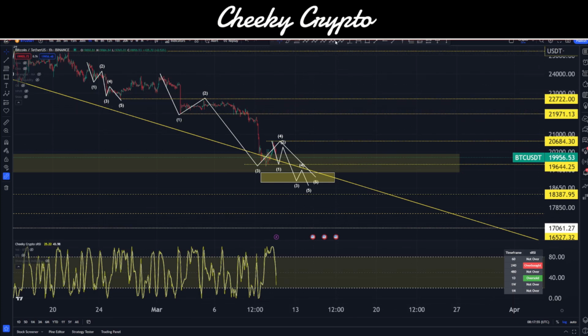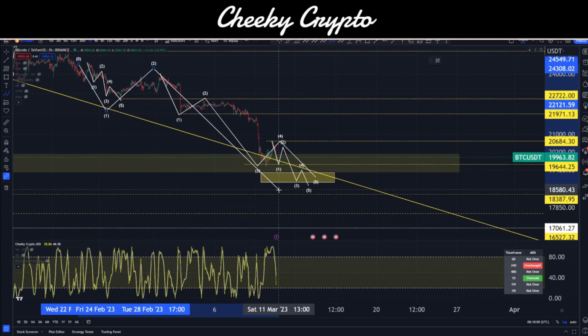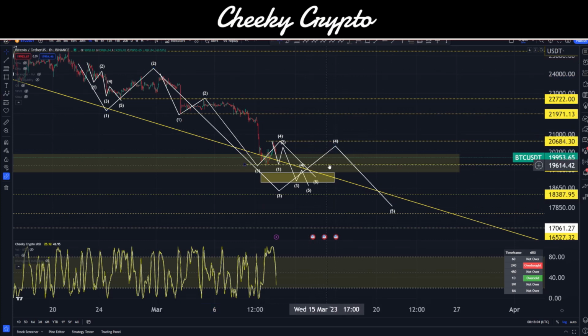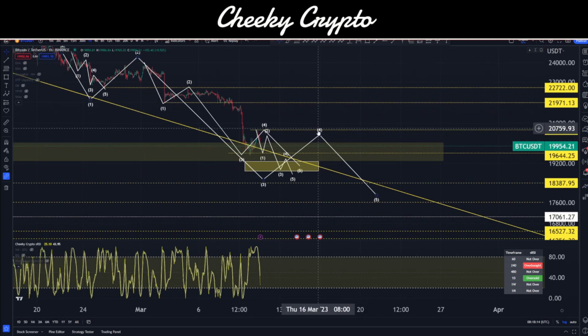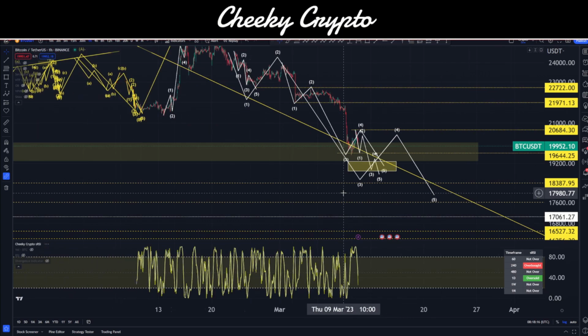We wouldn't be going higher than that. Essentially, it would look something to this effect. We'd have 1, 2, all of this is 3, come up into 4, and come down into 5. Now, that wave 4 essentially should be 38.2% of the wave 3. So wherever this does end up going, we would have that wave 4 typically that we just saw over here happen on this side, and then we drop down into that final fifth wave.